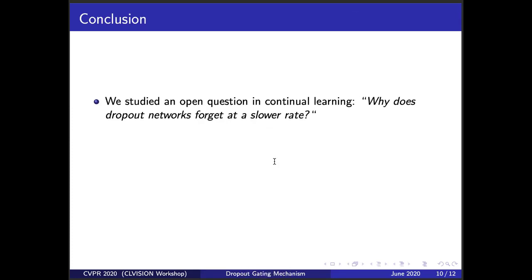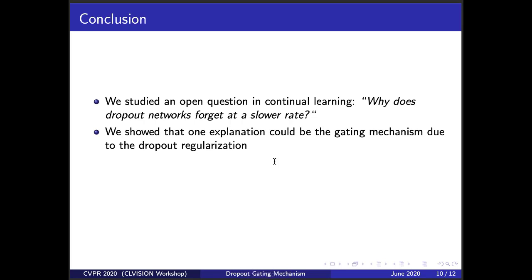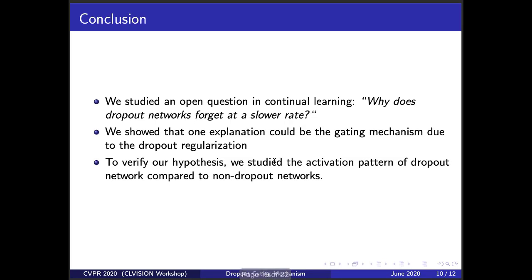In conclusion, we discussed an interesting question about the effectiveness of dropout in continual learning and argued that this is due to the gating mechanism. We later illustrated this claim in our experiments. Finally, we showed the effectiveness of increasing the network stability for the case with a large number of tasks on 3 benchmarks.